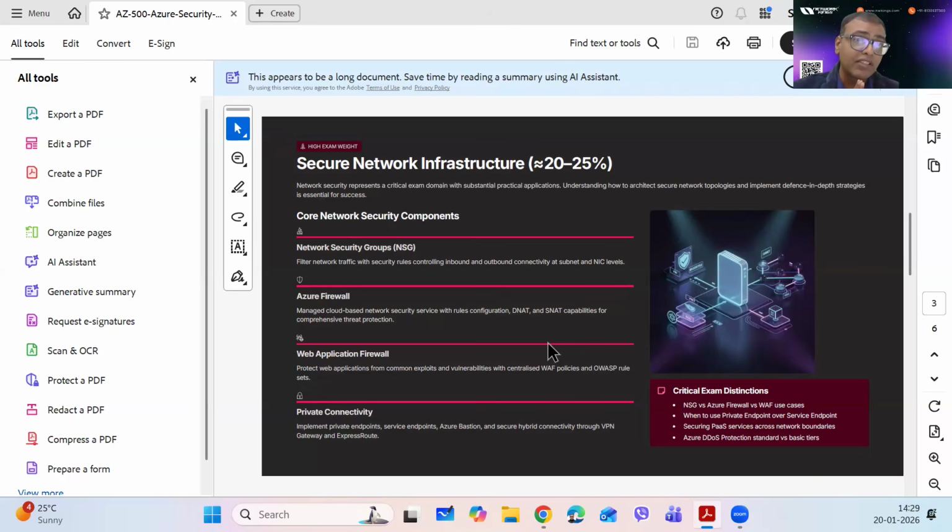Here we talk about bastion servers, jump servers. We talk about Azure Firewalls, network security groups, application security groups. We talk about web application firewalls, and this is the place where we talk about a lot of application-related attacks and how you mitigate them, right? SQL injection, cross-site scripting, all of that is going to be focused here. Even DDoS attacks, that's denial of